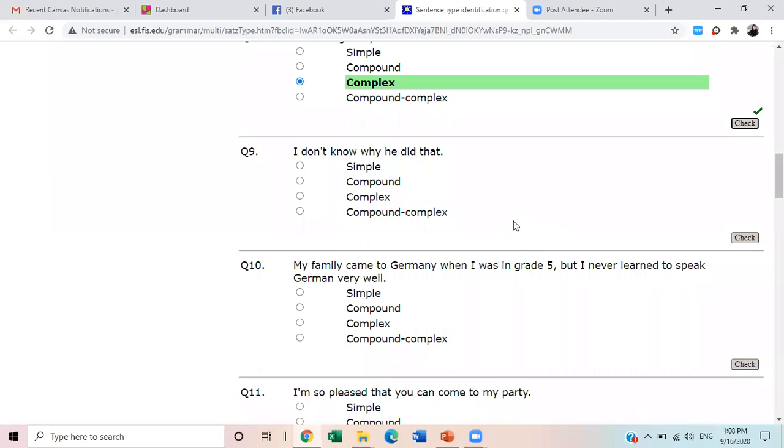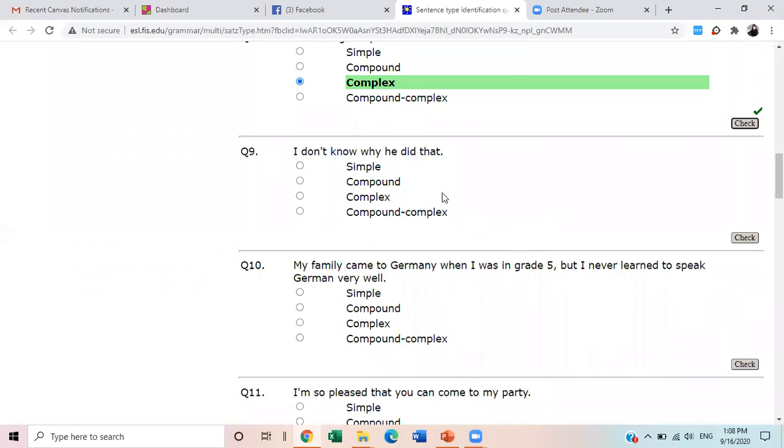All right, let me give you another identification of a complex sentence. Do you know the relative pronouns we use in sentences? Yesterday, I met a girl who was wearing a red color dress, or who was clad in a red color dress.